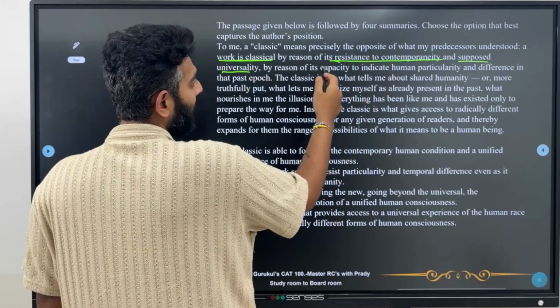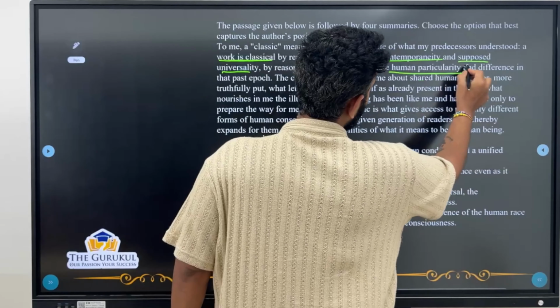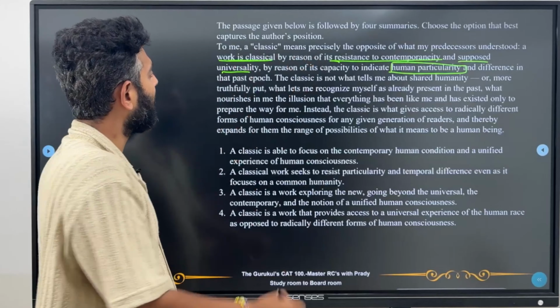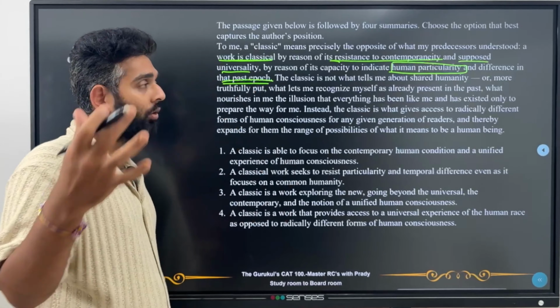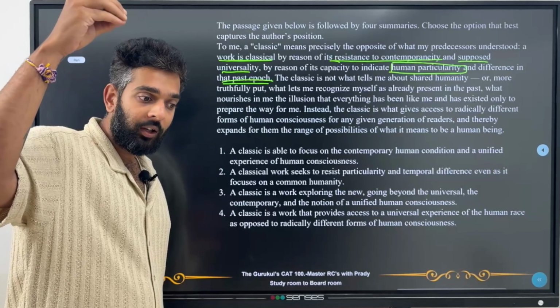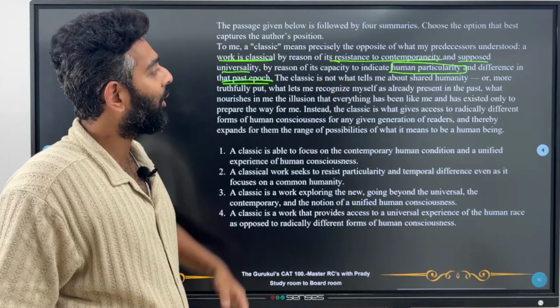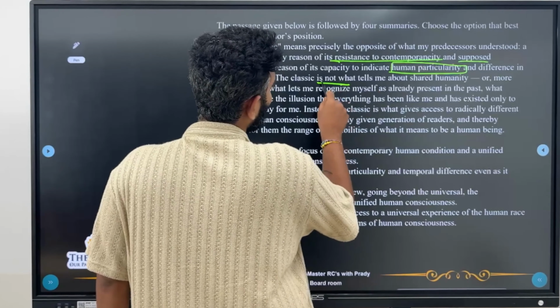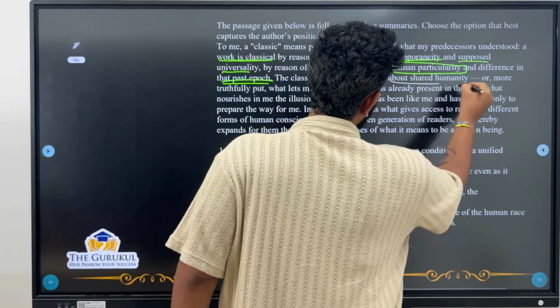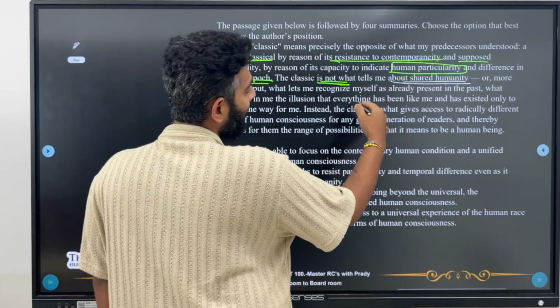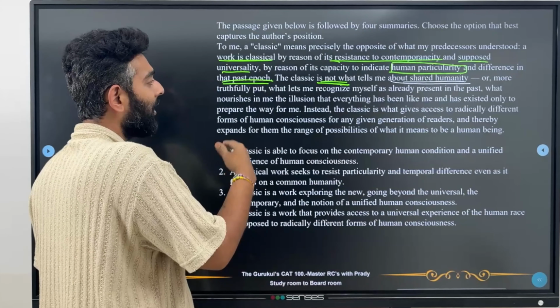Okay, by reason of its capacity to indicate human particularity. So it should indicate a certain kind of human particularity and a difference in the past epoch. So it should talk about the particular era that it actually belongs to. The classic is not what tells me about shared human history. So again, he's telling what it is not. It's not what tells about shared human history, or more truthfully put, what lets me recognize myself as already in the past. What nourishes me in the illusion.